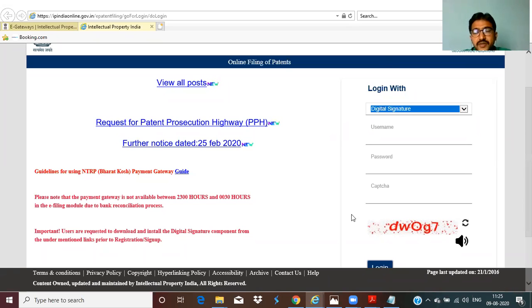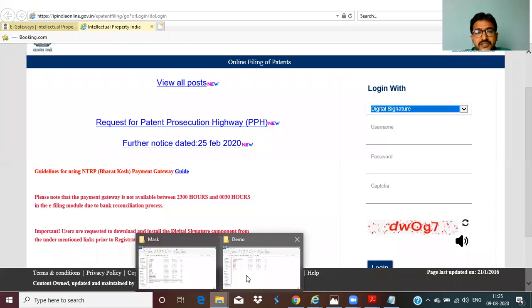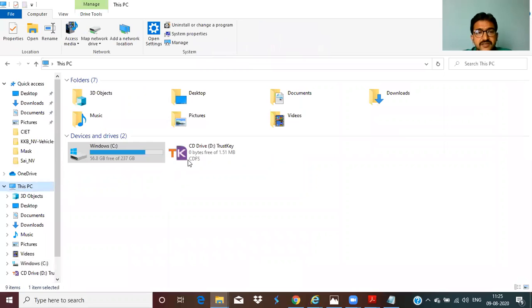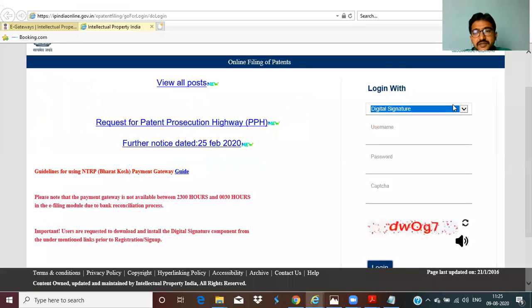I'm plugged into my digital signature. Once you plug into that, you'll get this trust key, the pen drive, right? Once you have done it, select digital signature.